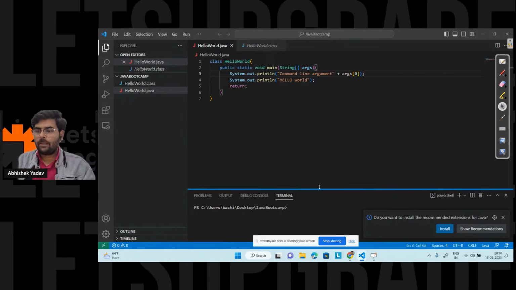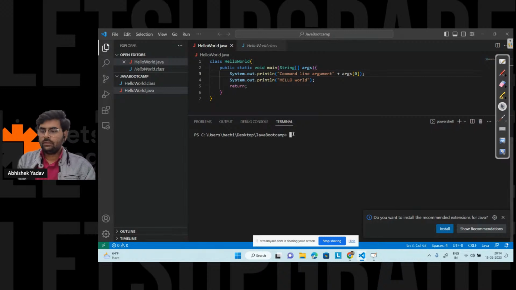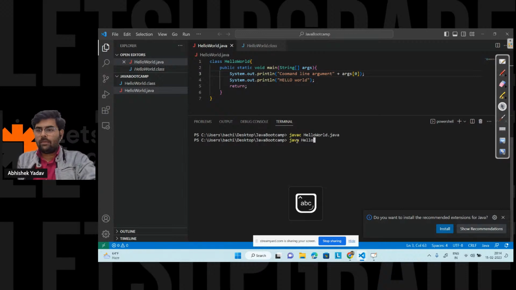So let's run the code now. First I have to compile the code. After compiling the code I will get the bytecode. Now I have to run the code, that is java, then the name of the class file, HelloWorld, and after that I'm writing let's upgrade.